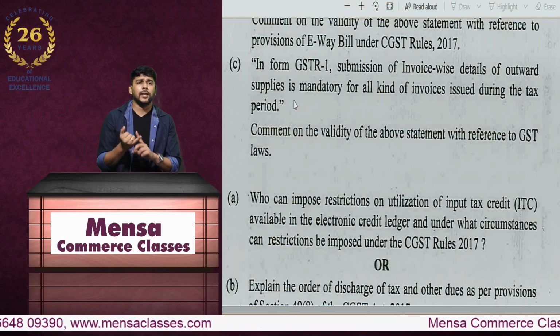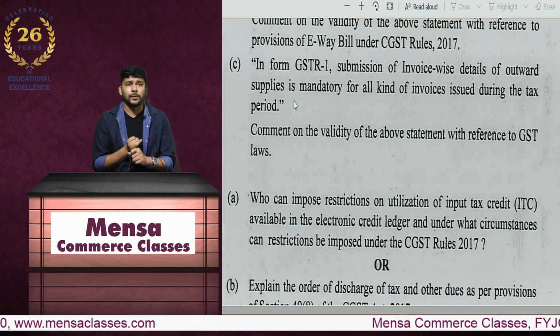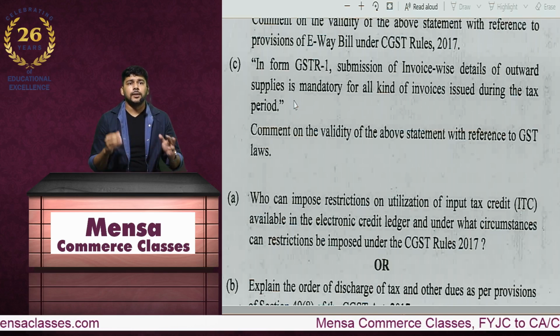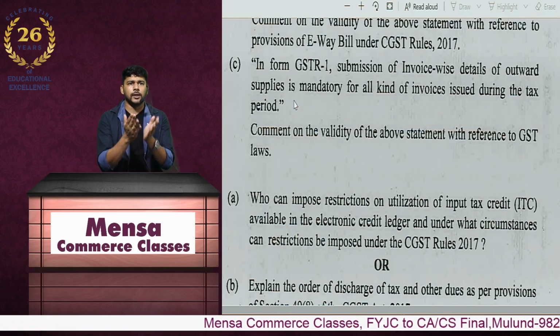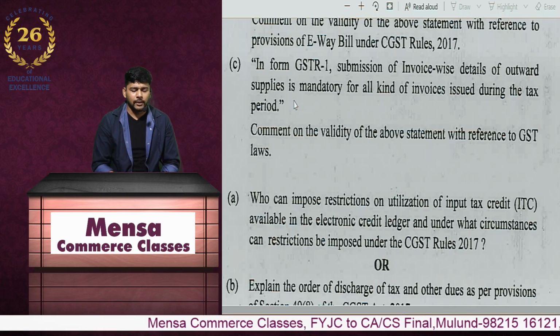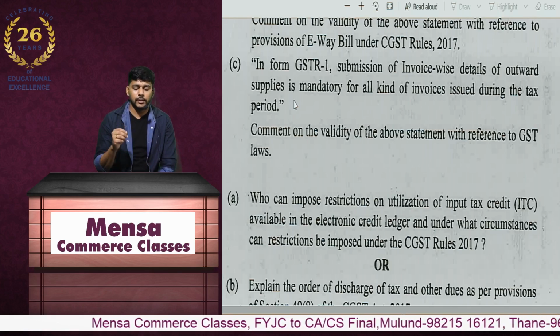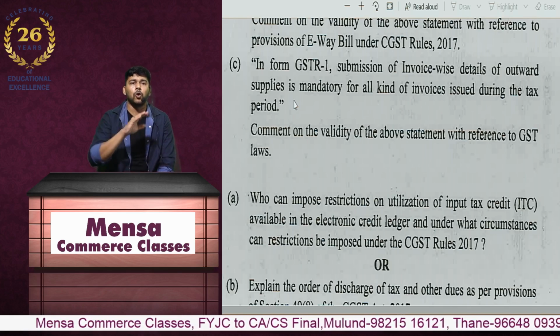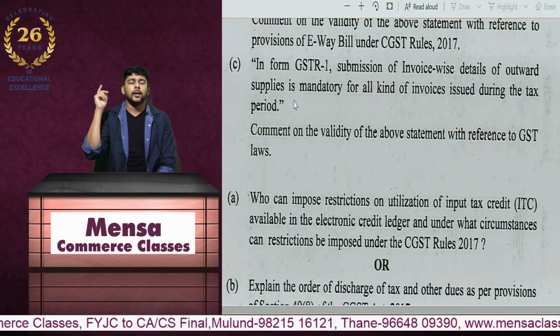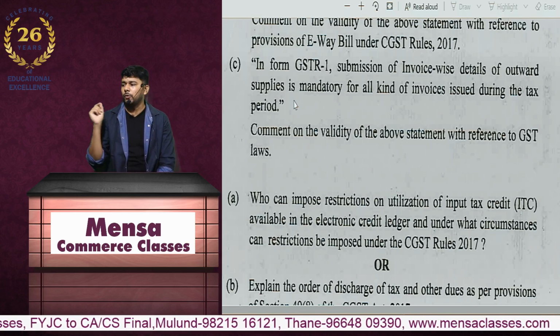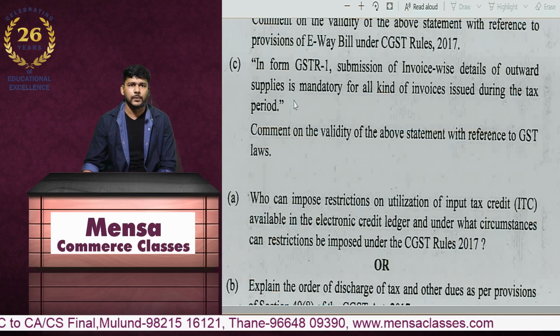But with respect to exempt supplies, where I am issuing a bill of supply, there is no need of any disclosure. With respect to debit notes and credit notes issued under section 34, yes, there is a need of disclosure. So it is not for all invoices, it is only mandatory for B2B and B2C large.